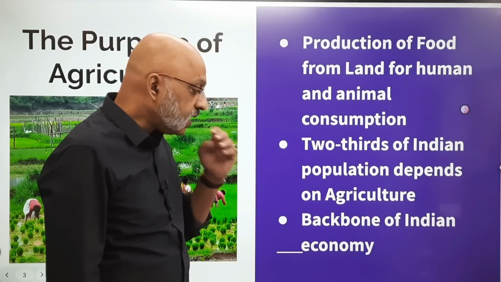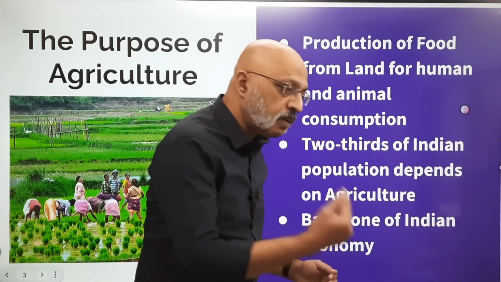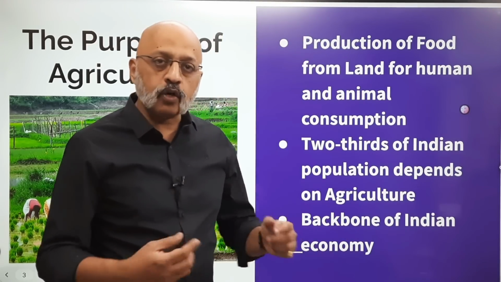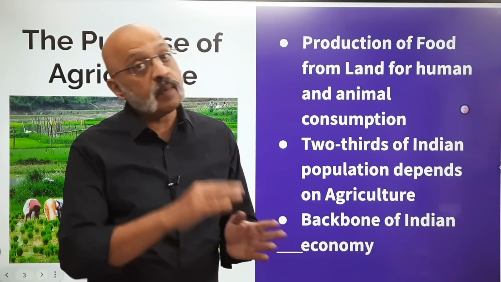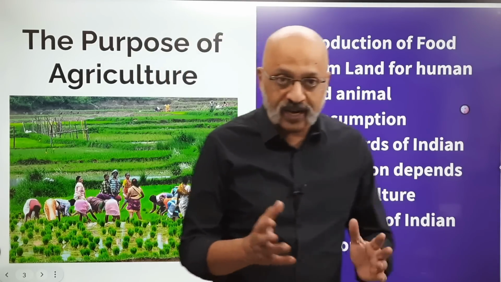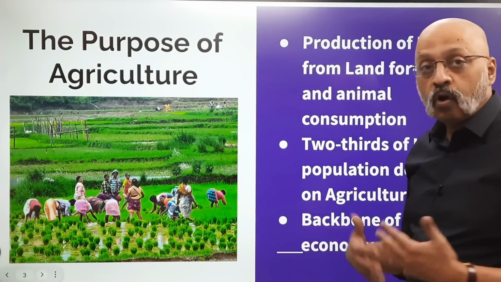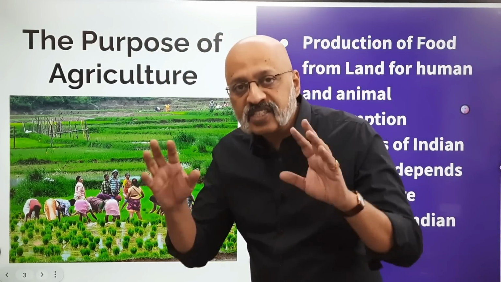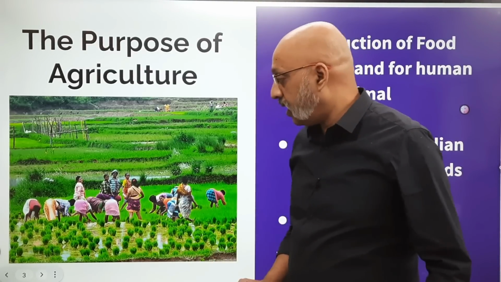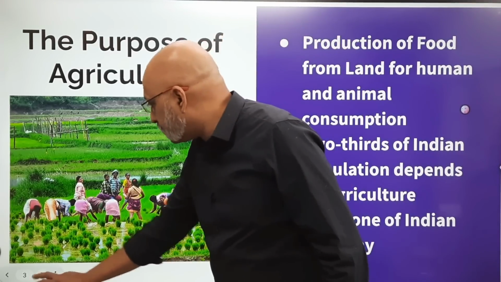Also, there may be a farmer, but most often the farmer's wife, the farmer's brother, the son, daughter, everyone contributes. So the son may be working somewhere, but he may also be spending time on the field. So that's how it becomes the backbone of the Indian economy. India is essentially an agrarian economy. Please remember this word, agrarian. Use it in your answers.